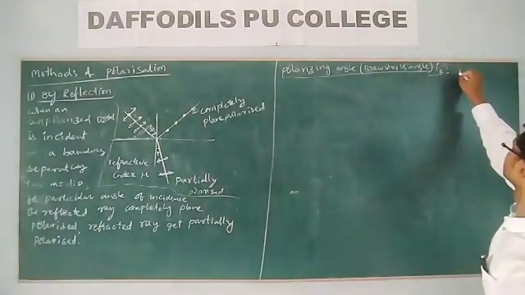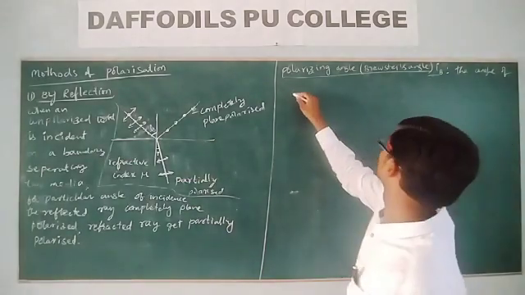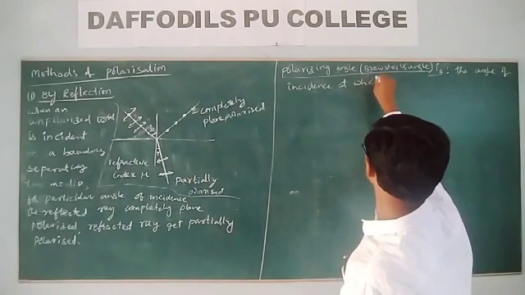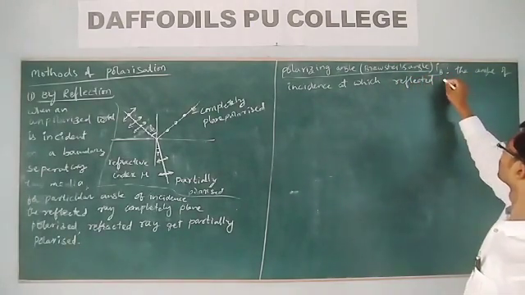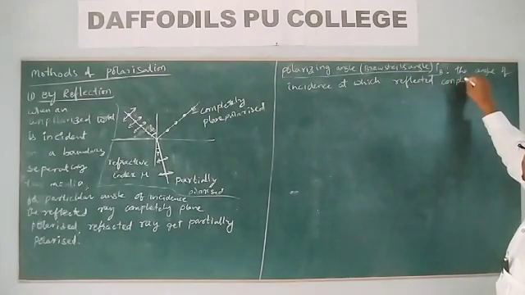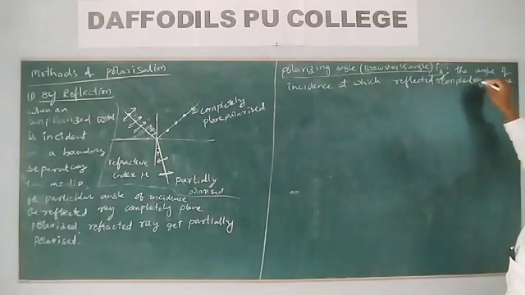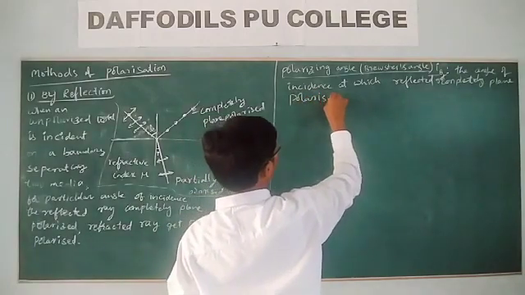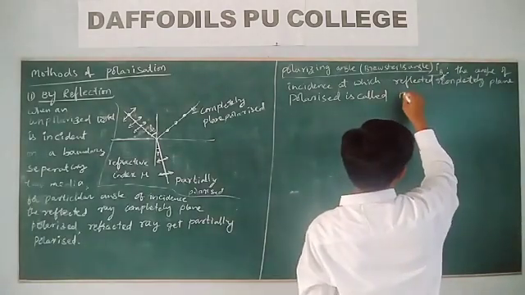The angle of incidence at which the reflected ray gets completely plane polarized is called the polarizing angle, Brewster's angle.